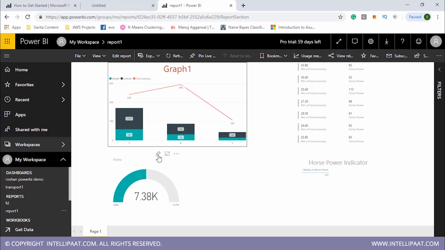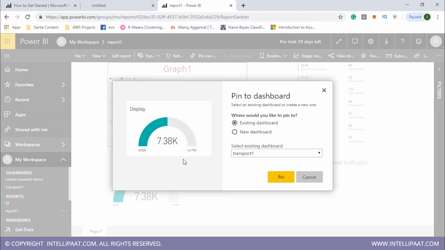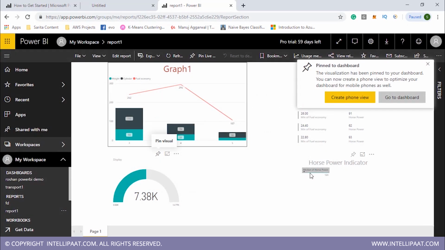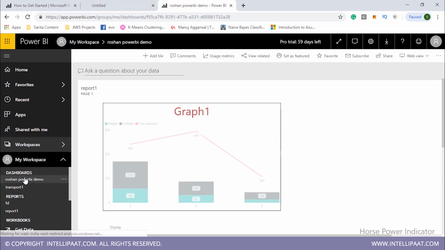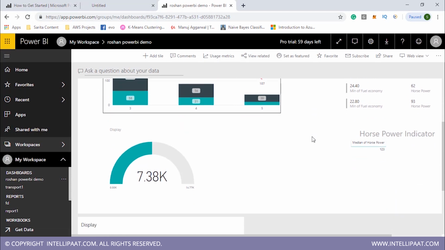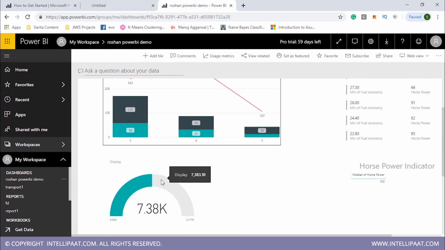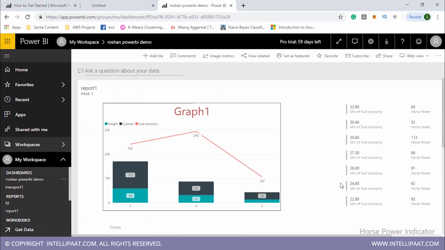Or if I want to add more visuals over there, I can simply pin this visual, existing dashboard, Roshan Power BI demo, pin. And once I pin those things, I can find my dashboards over here in the left side. Under this dashboard, I have this Roshan Power BI demo. So I click over here and I find my options. I had this display that I had pinned later, and I had this whole report in the first place.